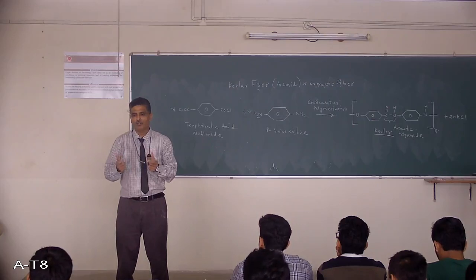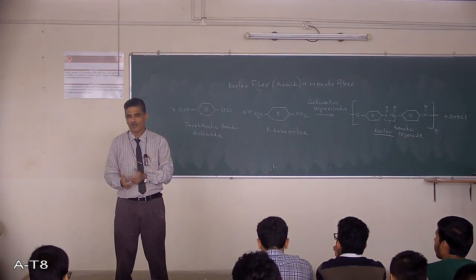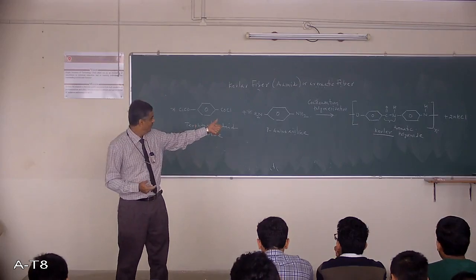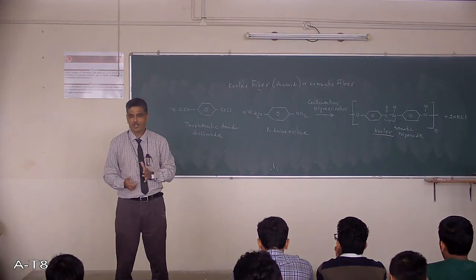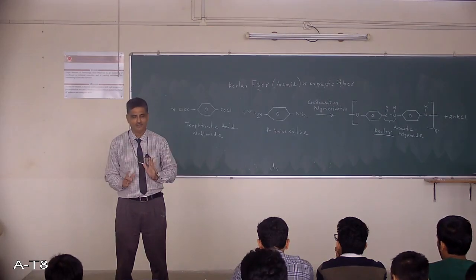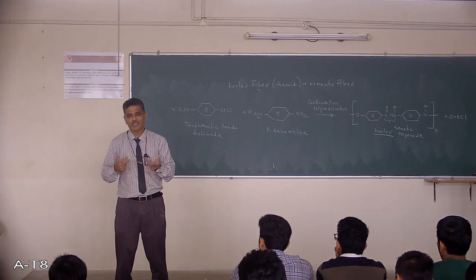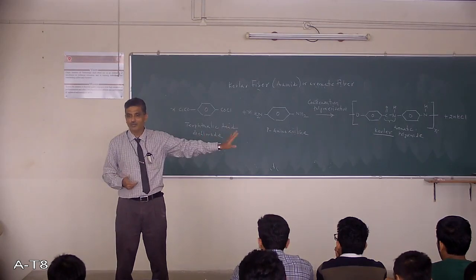For an aromatic fiber, you require an aromatic compound with two acid chloride groups at the end, and the other one is an organic compound with an aromatic structure with amine groups at the end. There are a number of organic compounds, so possibilities are there. You can synthesize Kevlar not only with this one.